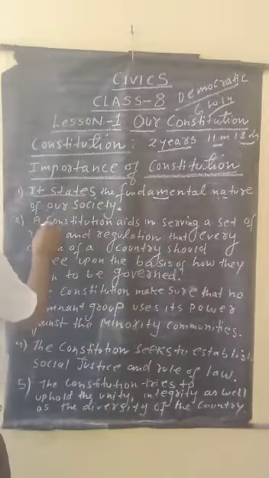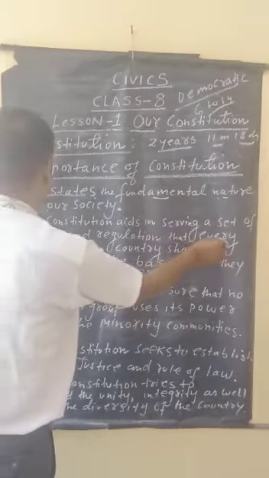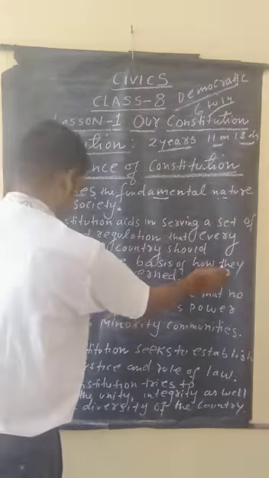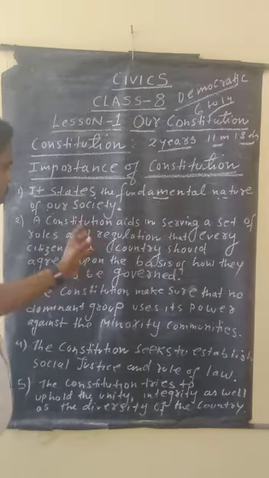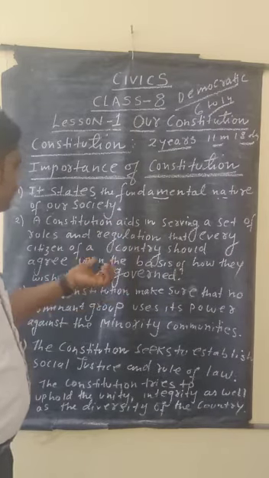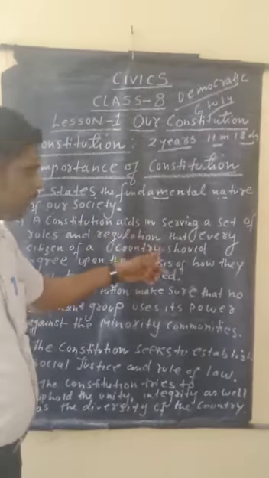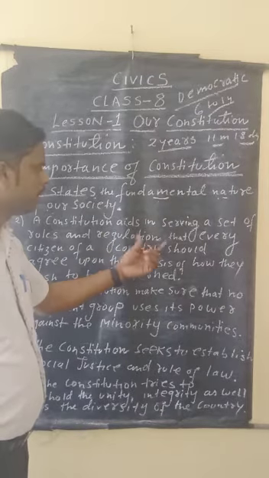The second point is that a constitution provides a set of rules and regulations that every citizen of a country should agree upon, the basis of how they wish to be governed. It means the rules and regulations are made for the society, and all the people of the country have to follow them. If anyone does not follow the rules and regulations prescribed in the constitution, they have violated the law.